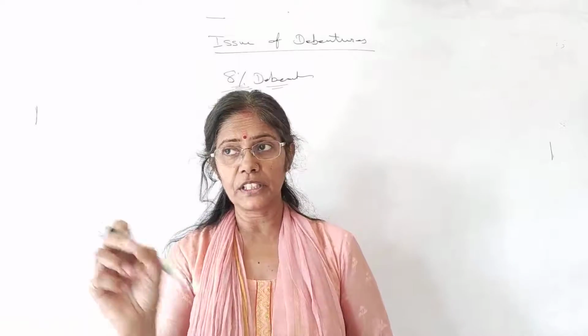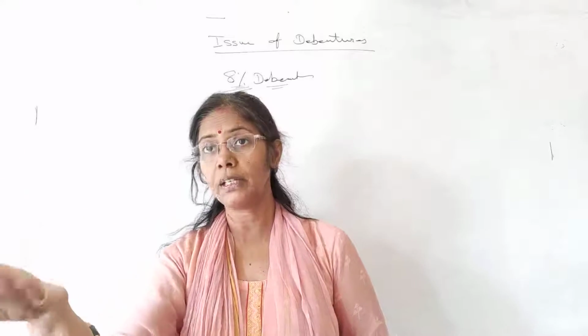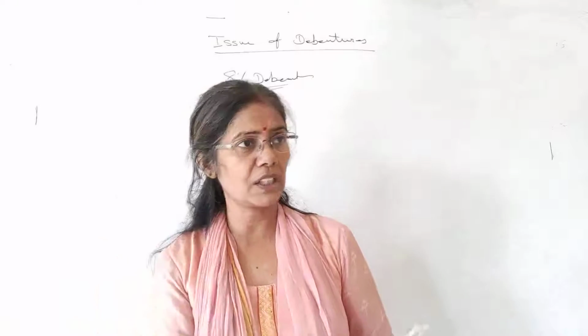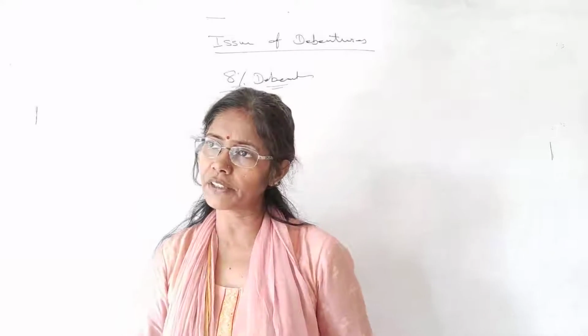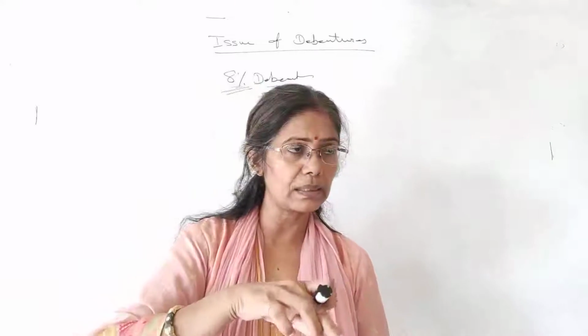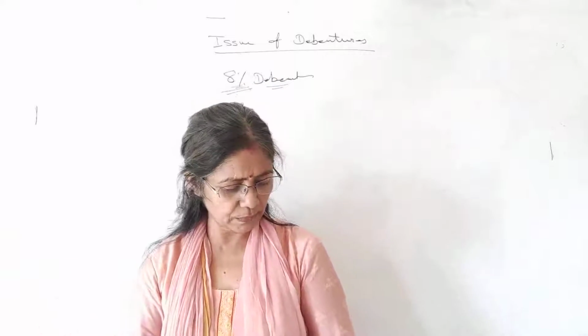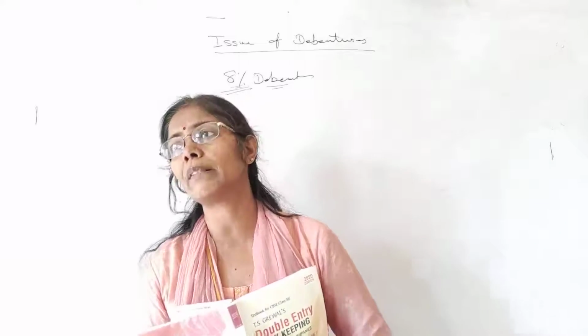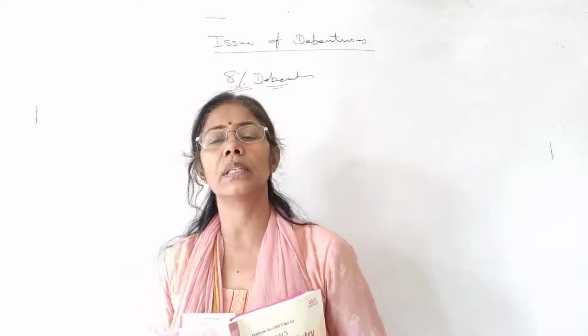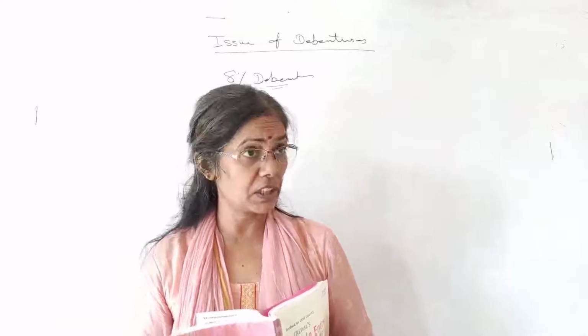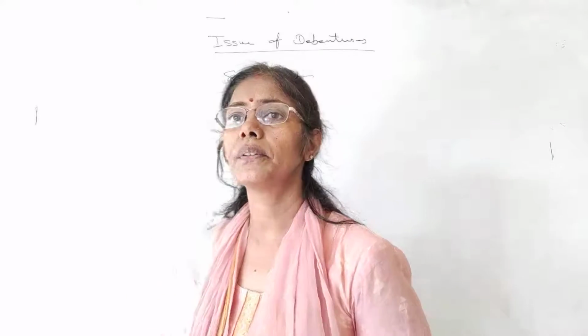Well, these were the differences between debentures and shares. A few differences they have given between debenture holders and shareholders. So what are those differences? Status, of course: the people who have a debenture are called debenture holders, and the people who have shares are termed as shareholders.